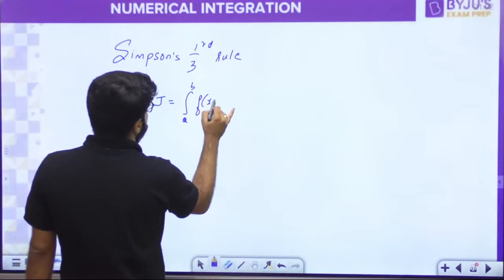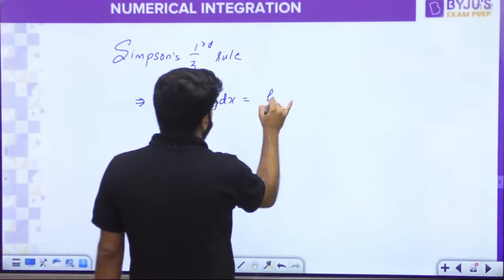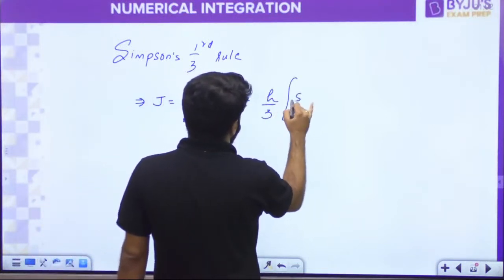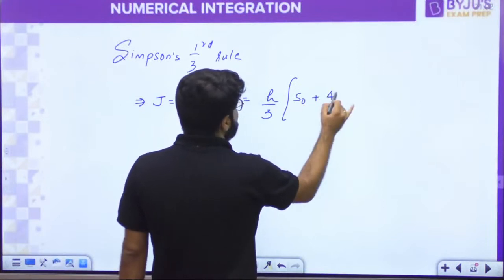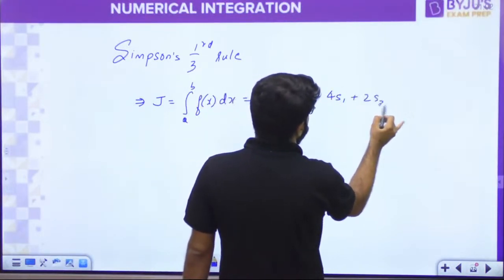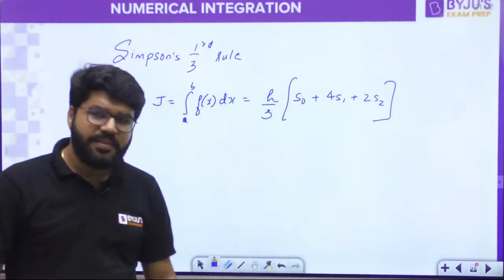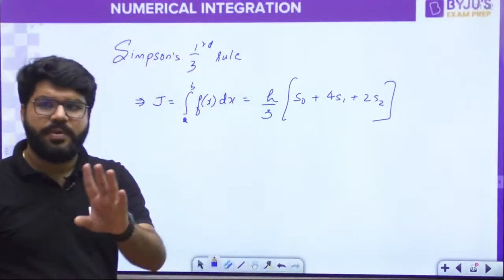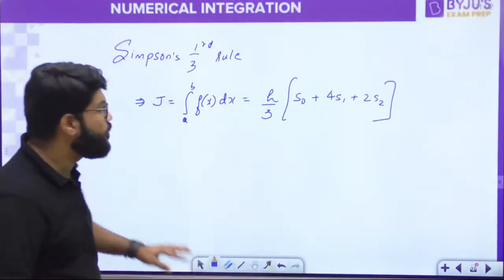given by integral a to b fx dx. Let us review the formula. It is given by h by 3, 142. 142 means s0 plus 4 s1 plus 2 s2. That is the code 142. h by 3 s0 plus 4 s1 plus 2 s2. Chalo, many of you are there with the answer 10.04 approximately.